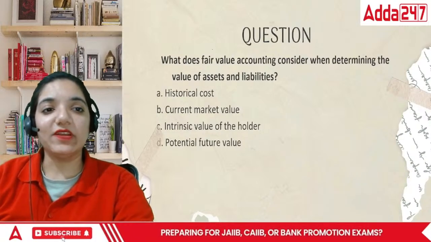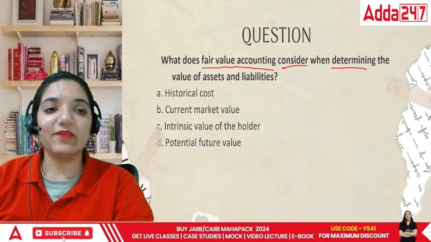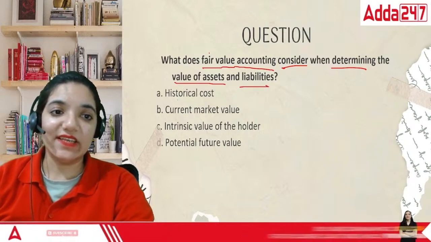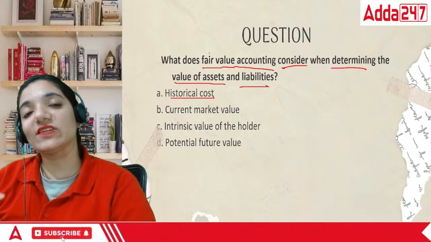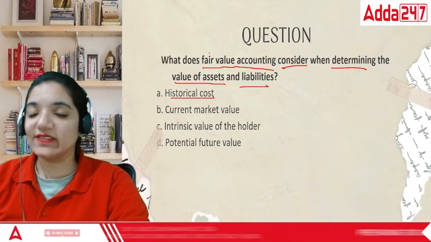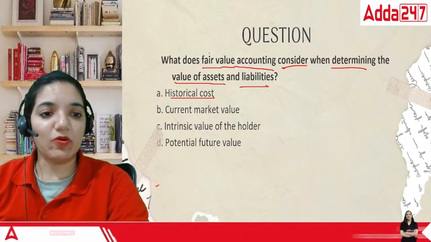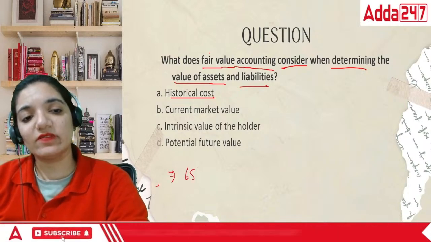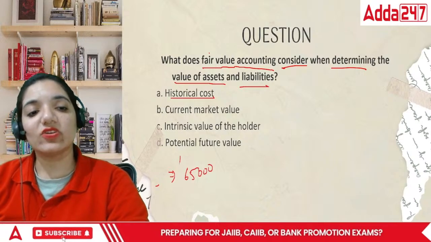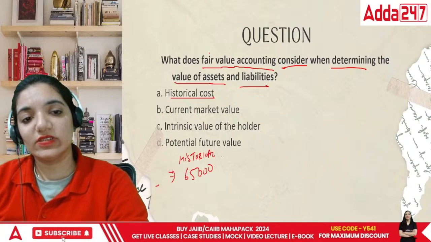Okay, next point. What does fair value accounting consider when determining the value of the assets and liabilities? Historical cost. Historical cost is the cost at which we purchase the particular thing. For example, I bought my phone in, say, March. I bought it for, say, 65,000. That is the historical cost. Okay, this is historical cost.